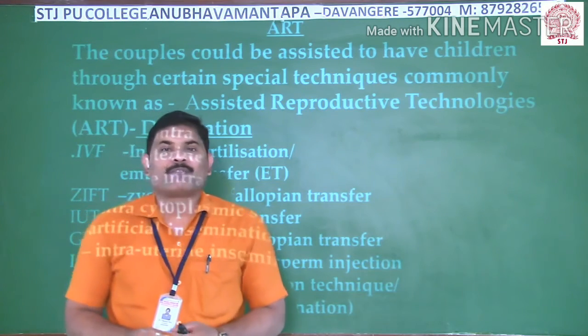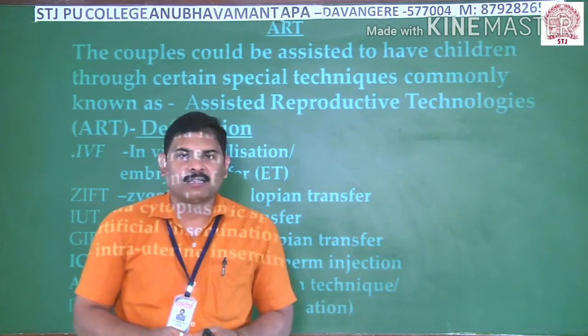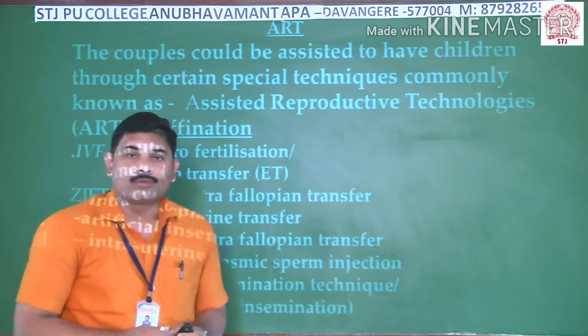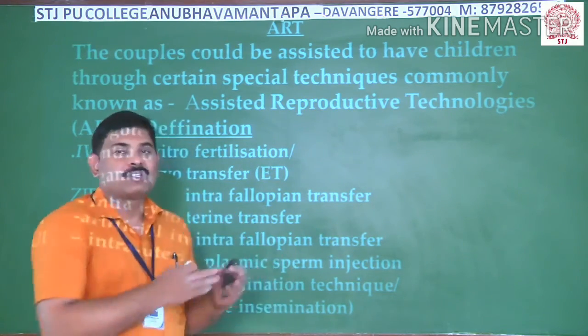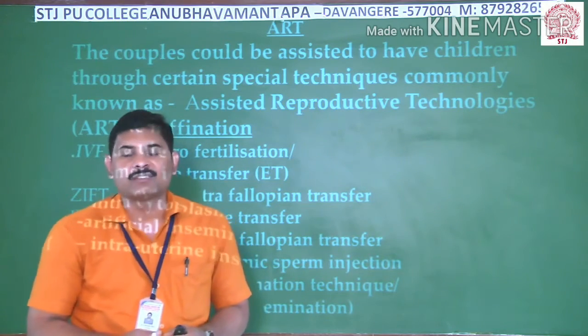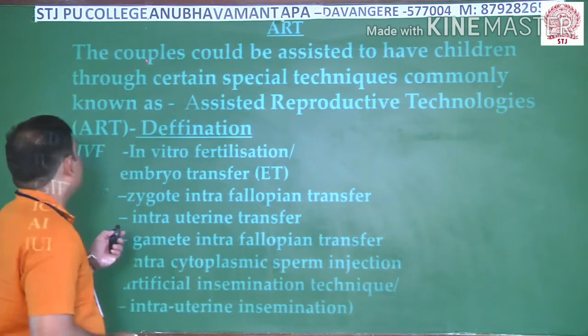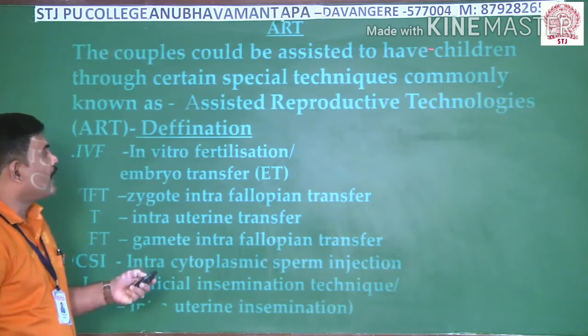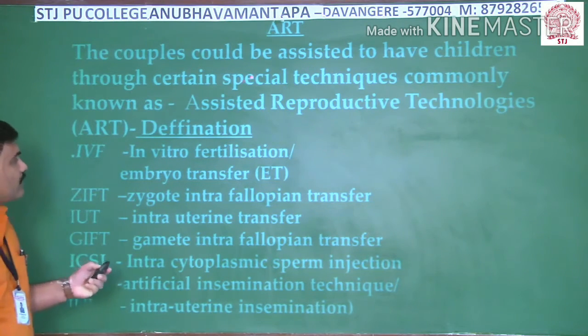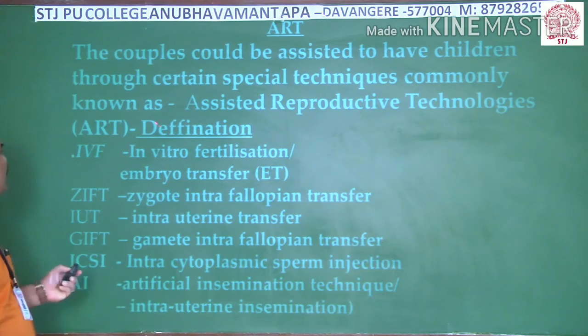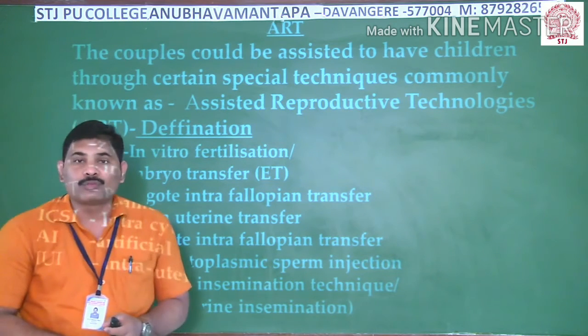Coming to the technical definition of these ARTs, that is a method that is available to the couple. They can adopt these types of methods or technologies so that they can have children. Coming to this definition, a couple could be assisted to have children through certain specialized techniques, commonly known as assisted reproductive technologies.